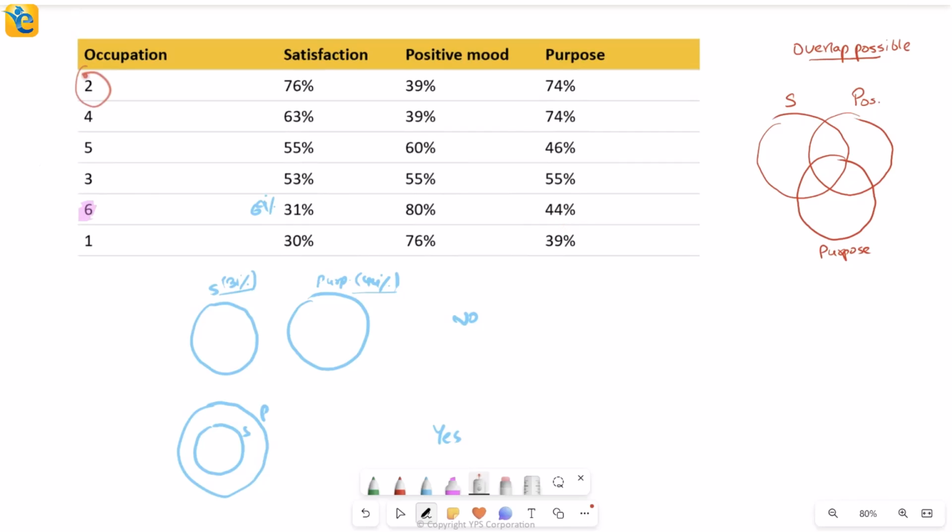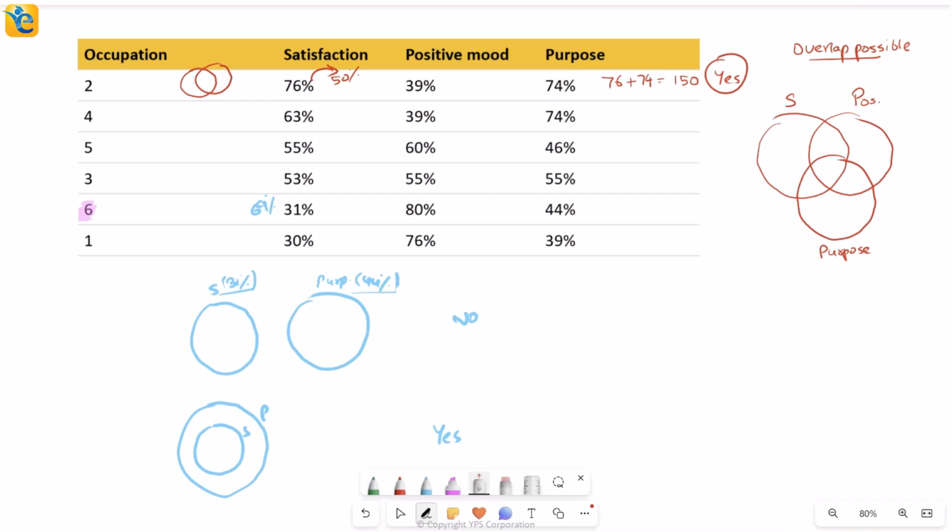Had you looked at occupation 2, then because satisfaction plus purpose goes beyond 100, I know there is some overlap for sure. This time I'll have to see whether the majority, which means more than half, so 38% at least, should be the overlap. If that is the case, my answer will be yes every time. So if I do 76 plus 74, this is 150%. That means 50% at least has to be the overlap between them. You can't go beyond 100. So in this case, if 50 is the overlap, then yes, out of the satisfaction people, at least 50% have purpose. So this is a case where my answer is a definite yes.